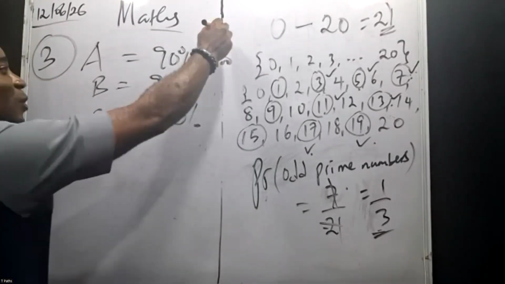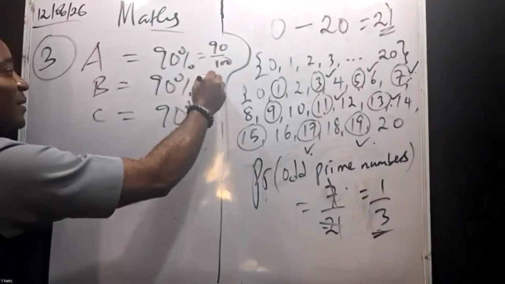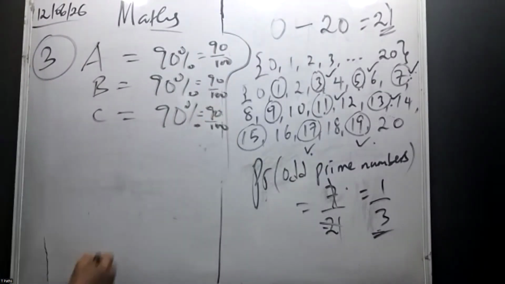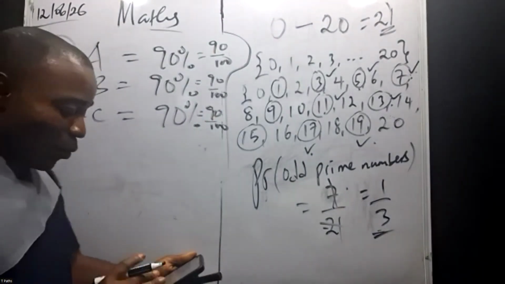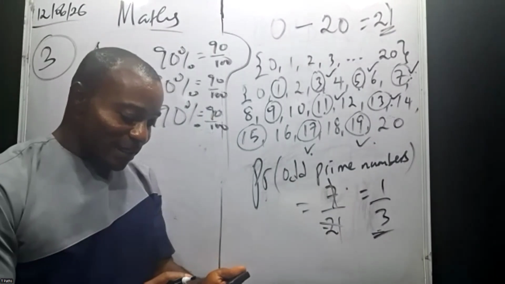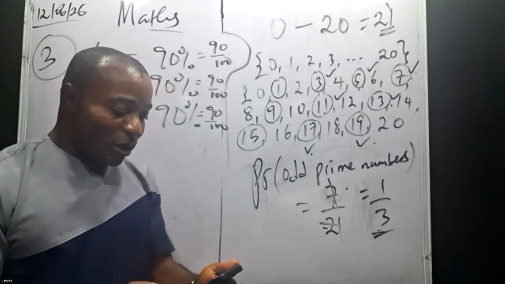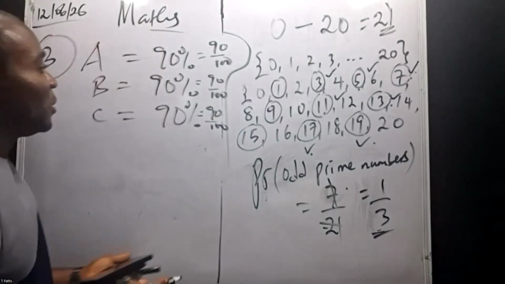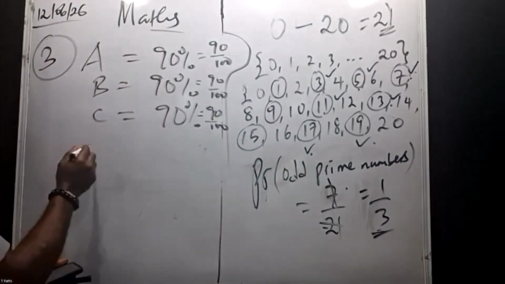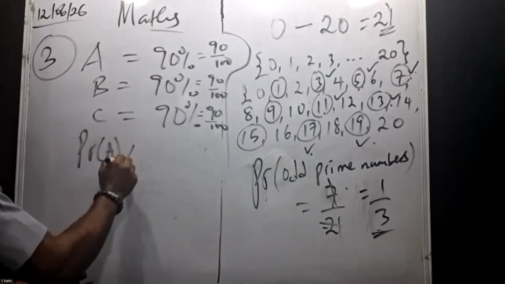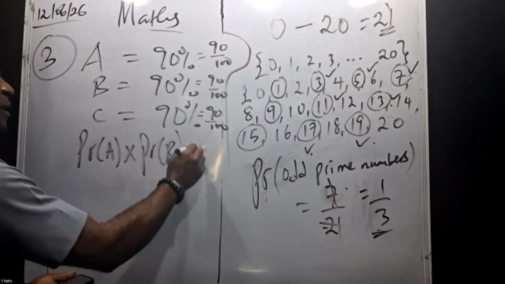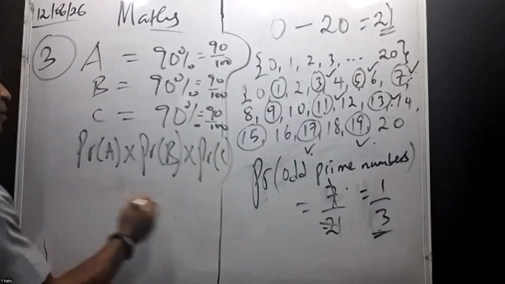He said, what is the probability that all 3 occur? So what do we have now? We have probability of A times probability of B times probability of C.